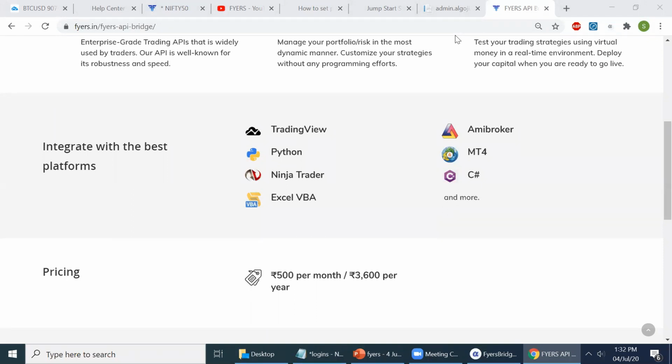And yes, this 300 per month you can also get absolutely free if you are purchasing a TradingView paid plan through Fire's. So the API bridge, Fire's API, is free. There is no additional brokerage cost, and even the API bridge you can get 100% free of cost if you are buying a TradingView subscription plan for that.